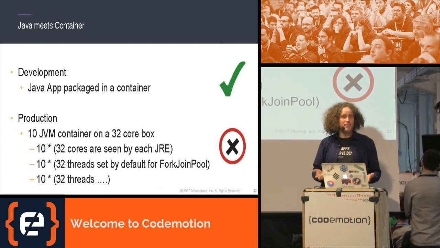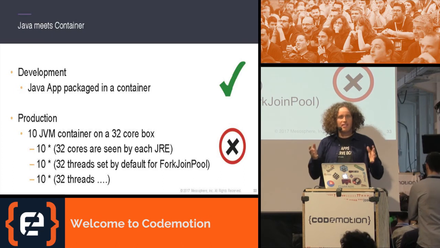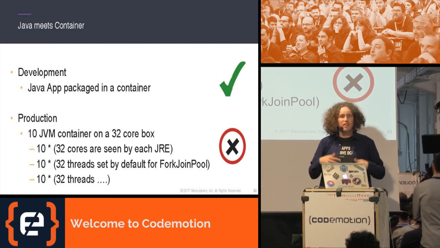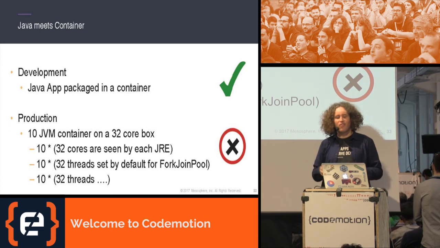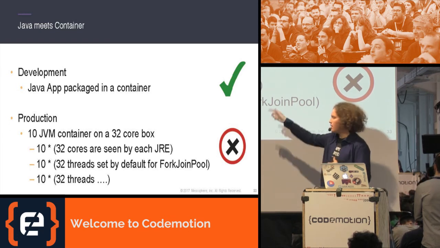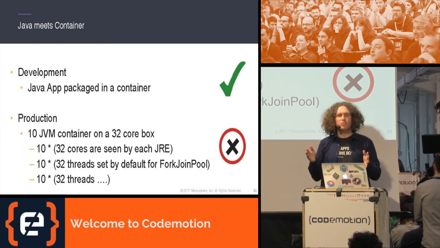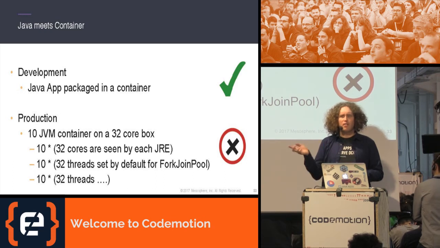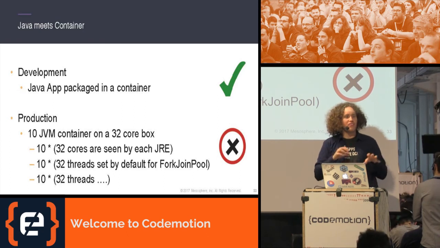So as each of them believes it has the full box available, it will start 32 threads as kind of like the default core. And as you can imagine, especially if we have some constraints saying, for example, that each of those containers is only restricted to 1 CPU, this will soon end up in thrashing. So what often happens if I'm really running on a large box and I start a lot of threads, the JRE will only switch between threads and will not get to do any meaningful work.